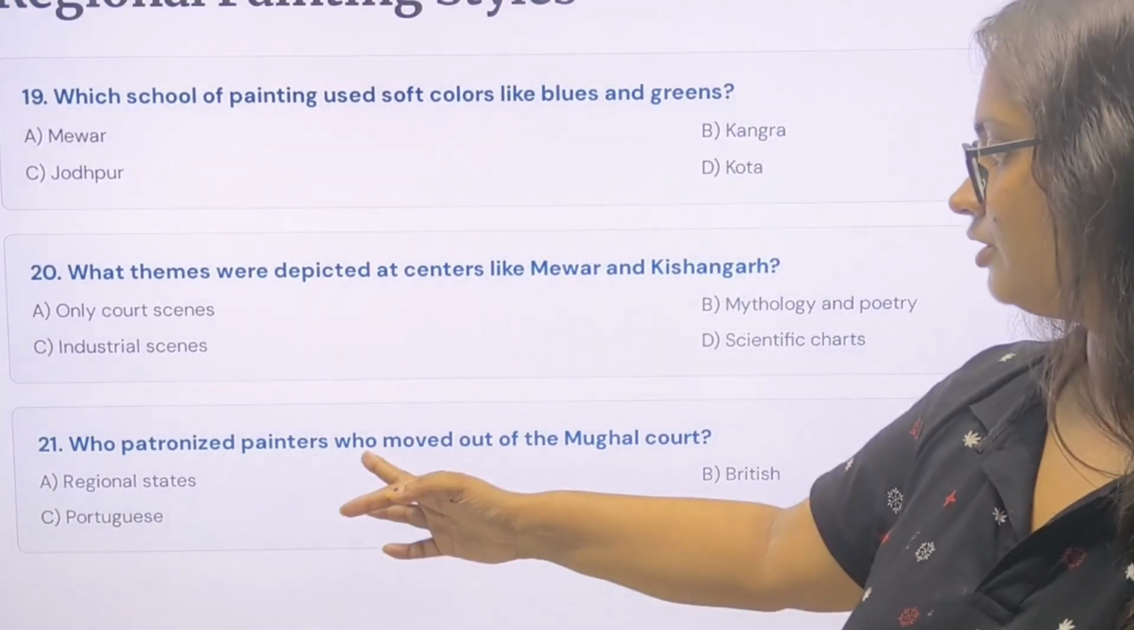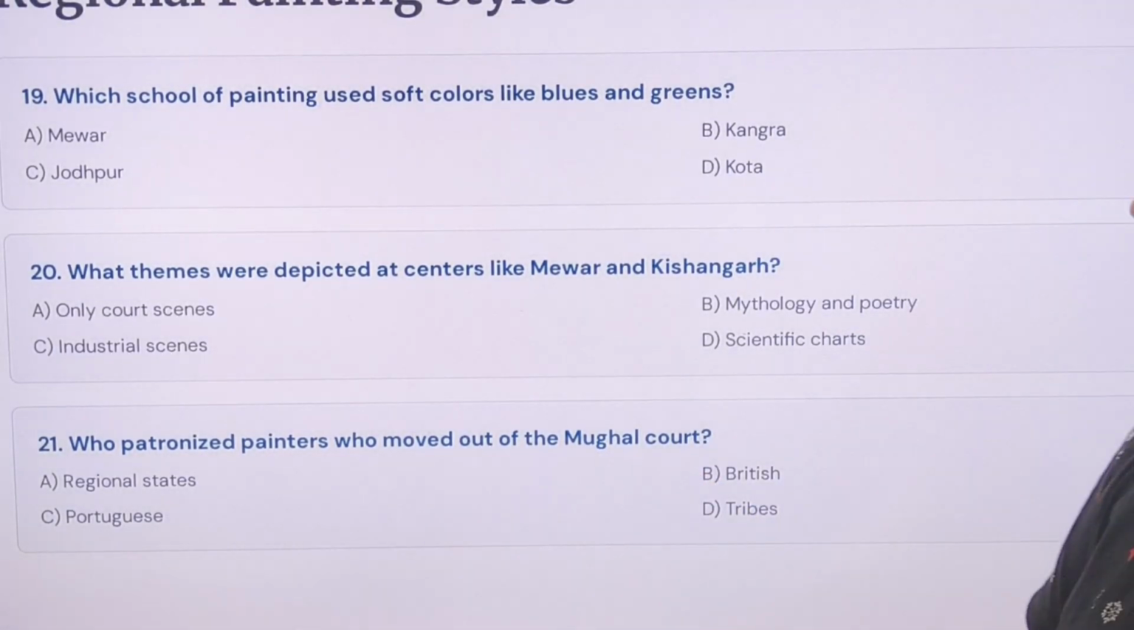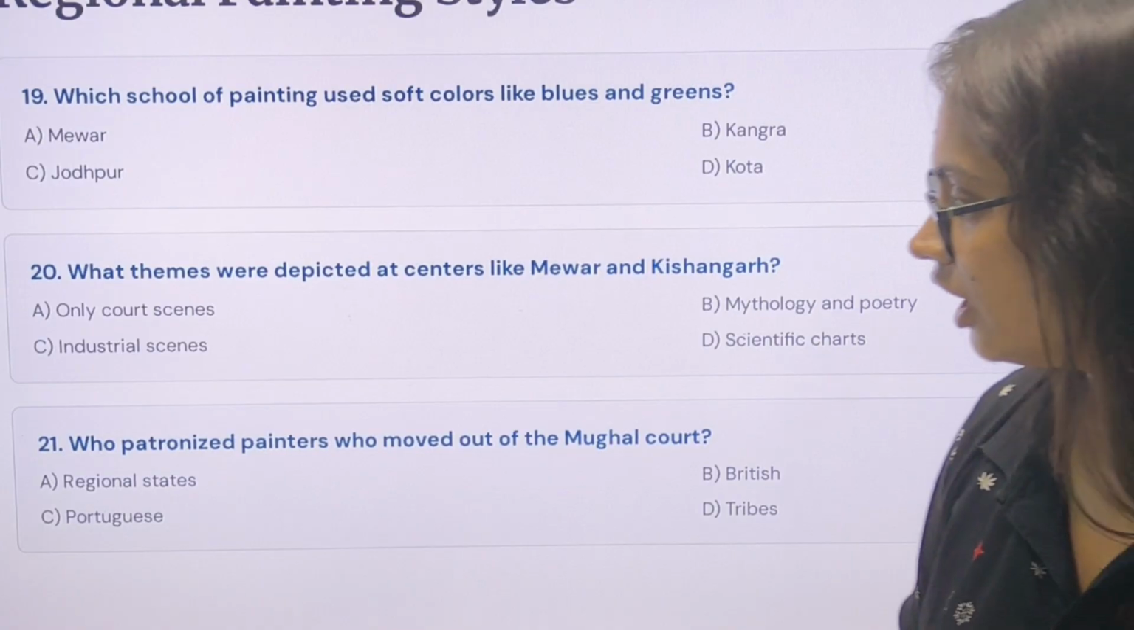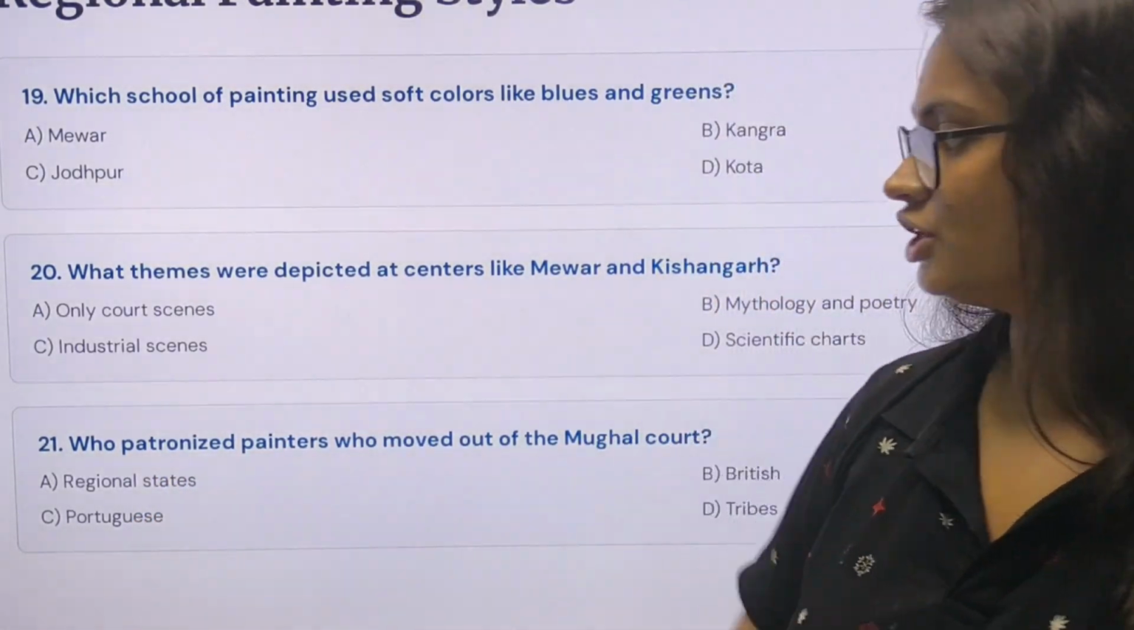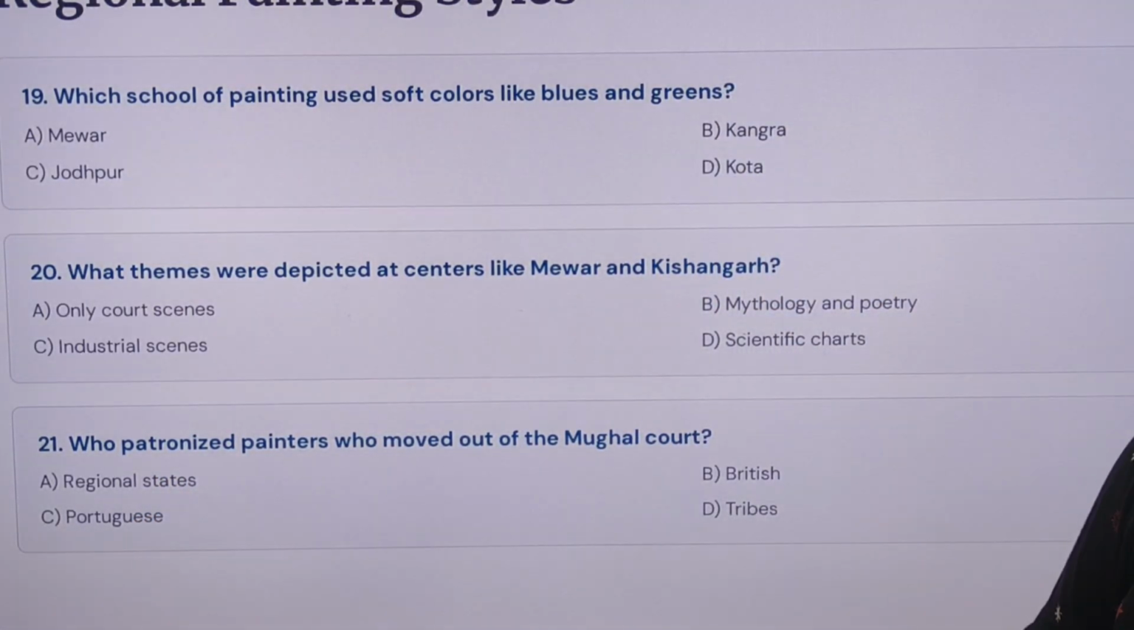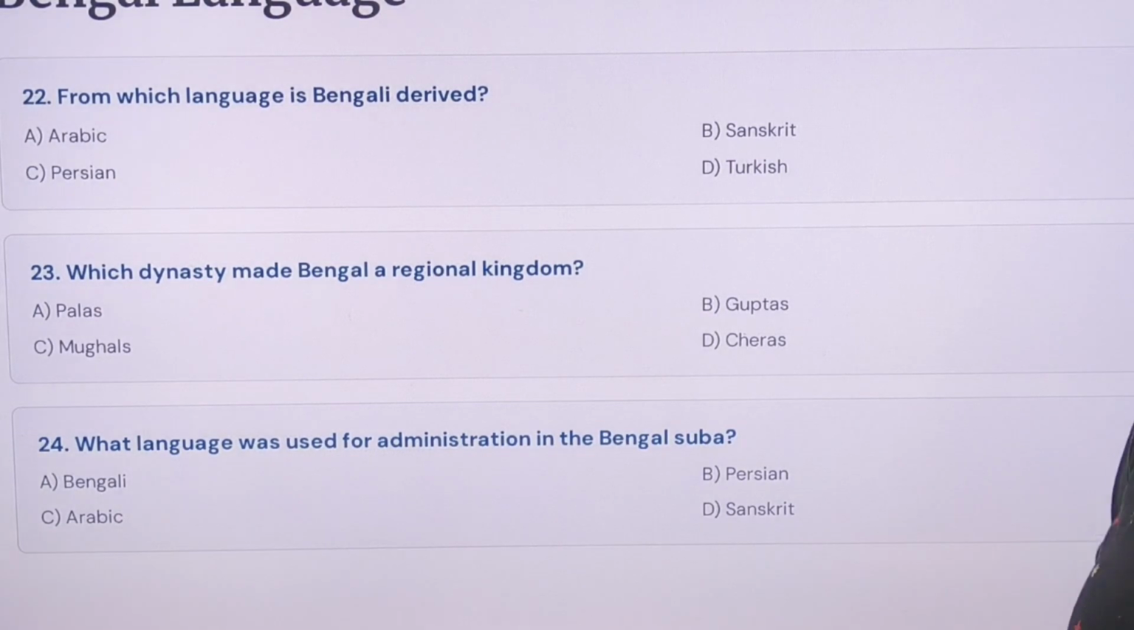Who patronized painters who moved out of the Mughal courts due to the Rajasthan invasion? That is the regional states of Bashohli, Kangra and Jodhpur in Rajasthan, also in the southern part, Hyderabad painting.